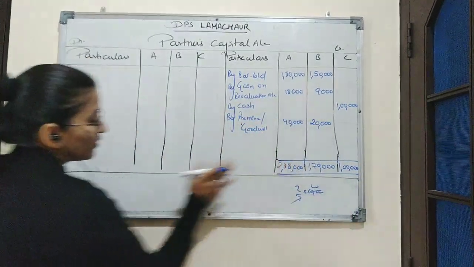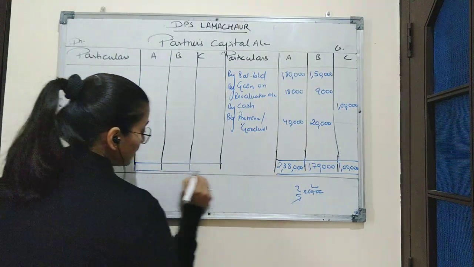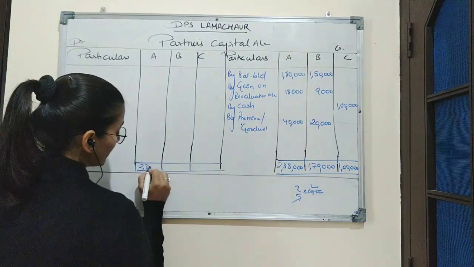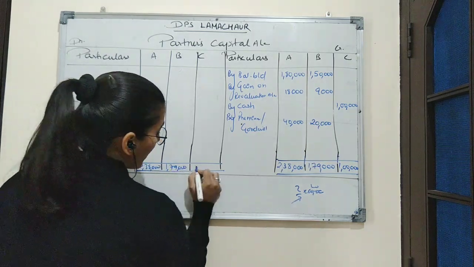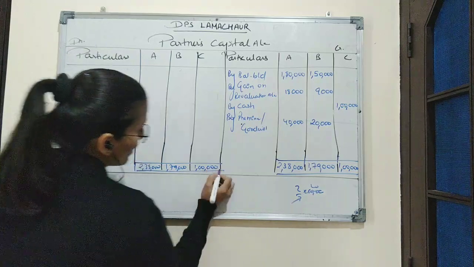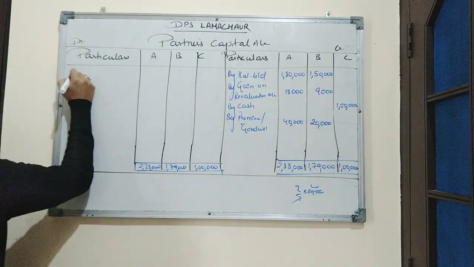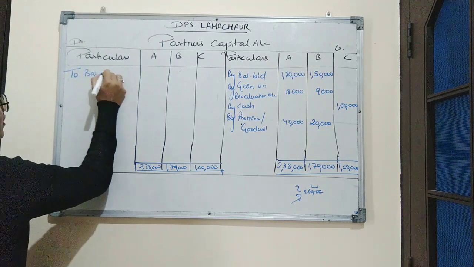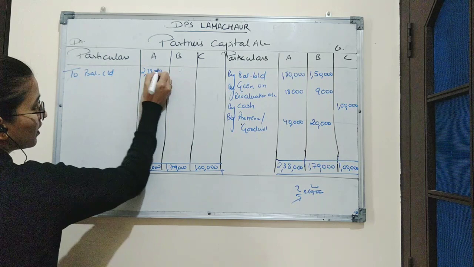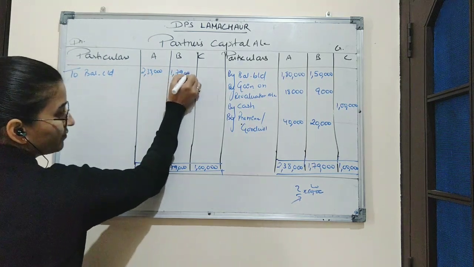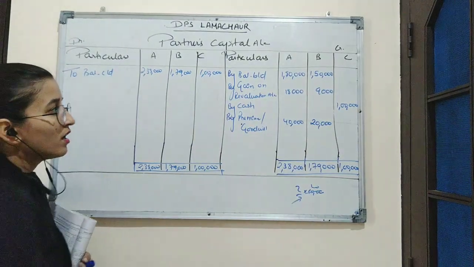So this total amount we will record it on debit side also. 2,38,000, 1,79,000 and rupees 1 lakh. So this will be the balancing figure here. Balancing figure will be written as to balance carried down and the amount will be same, 2,38,000, 1,79,000 and rupees 1 lakh.